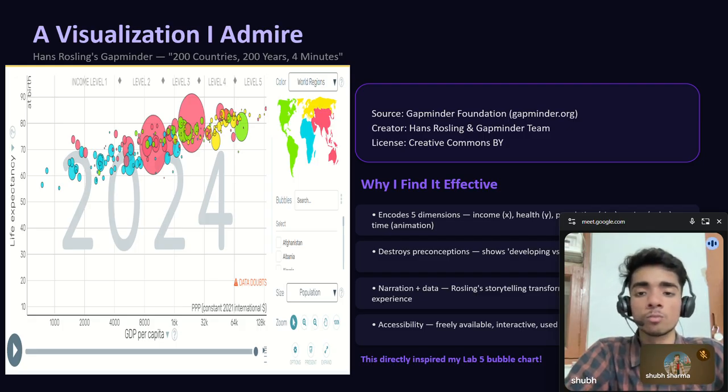And what I love most about it is how it destroys preconceptions. Most people think the world is divided into developed rich countries and poor developing countries, but this visualization shows that most countries actually cluster in the middle.